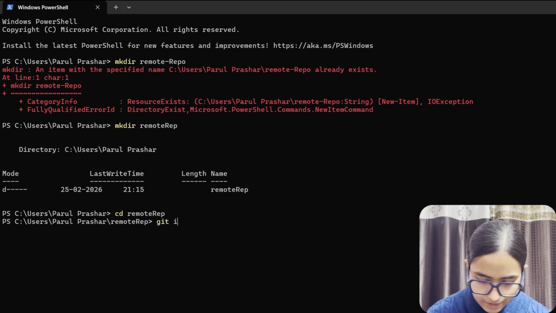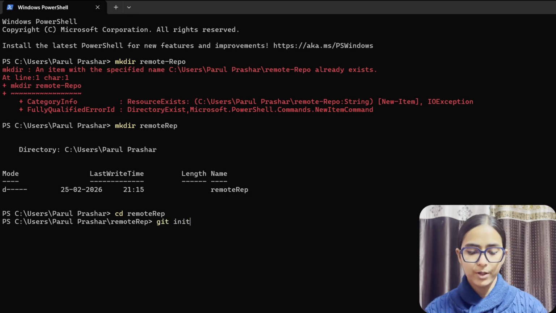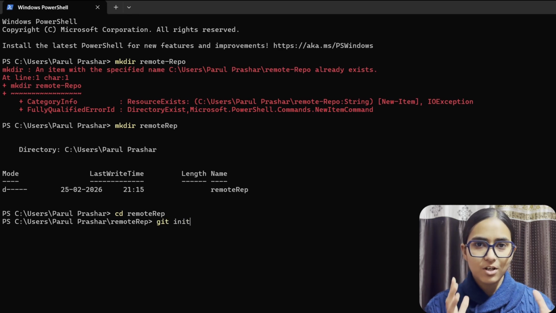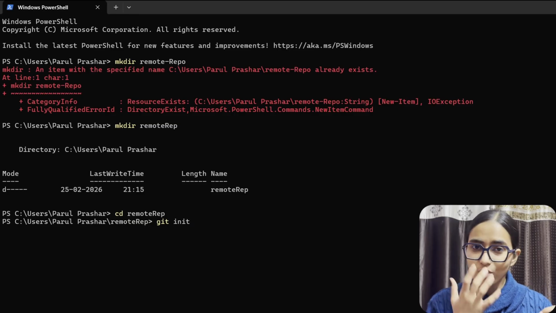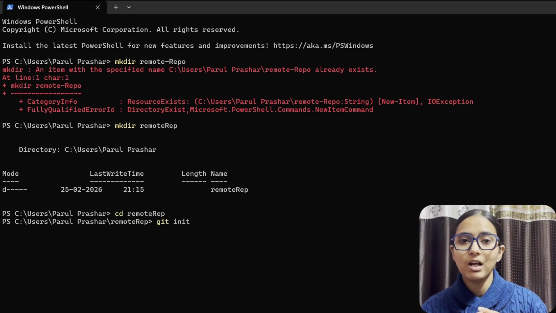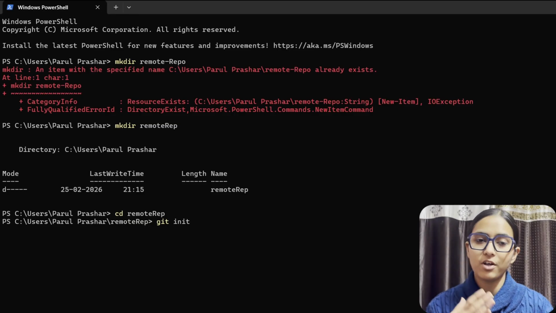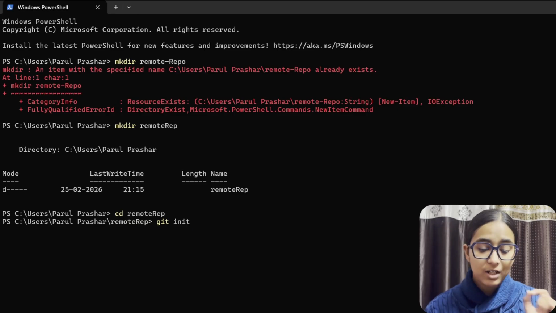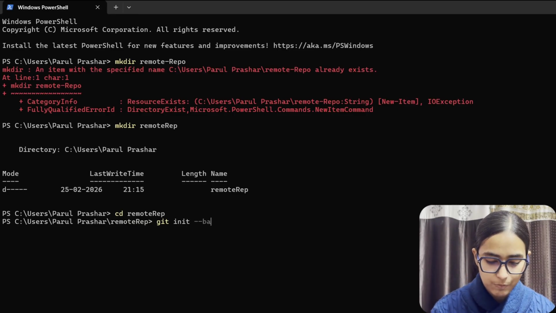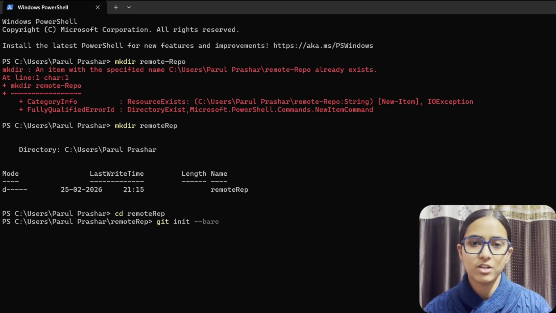Now we're going to do git init. Stop over here. We have always heard about the command git init. Git init is usually used when we are creating a git repository for a particular directory. But here we're not going to use git init, we're going to use git init --bare. Now this has a difference.